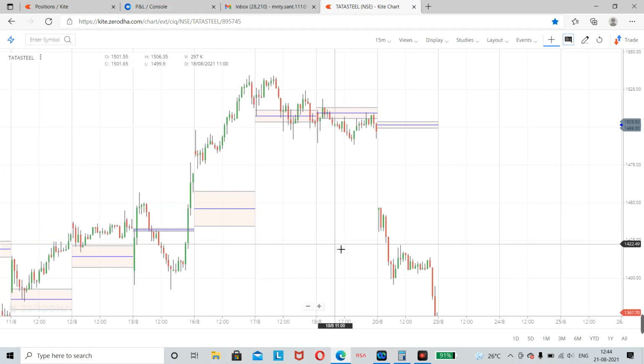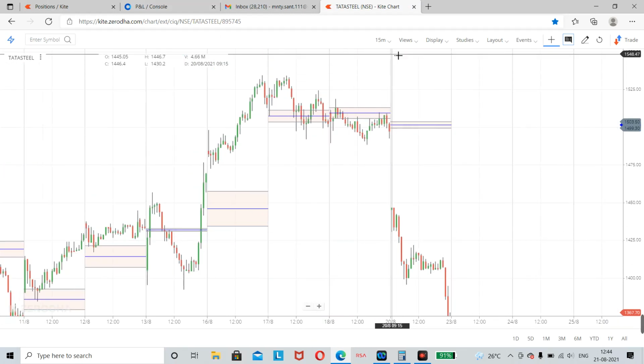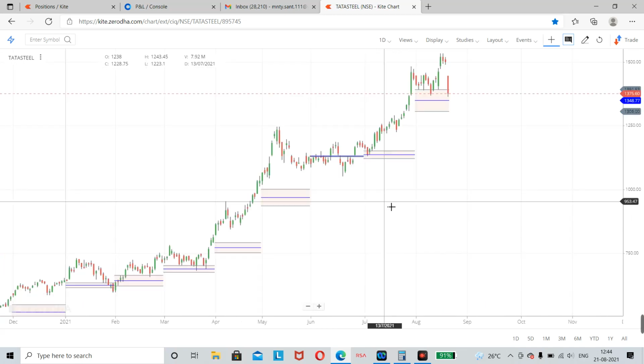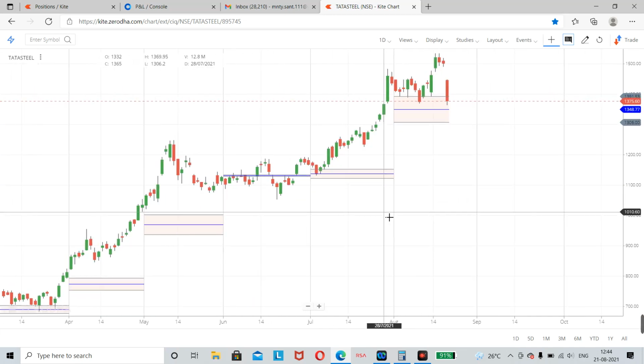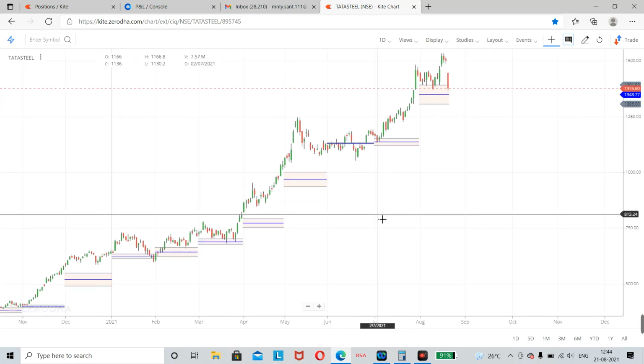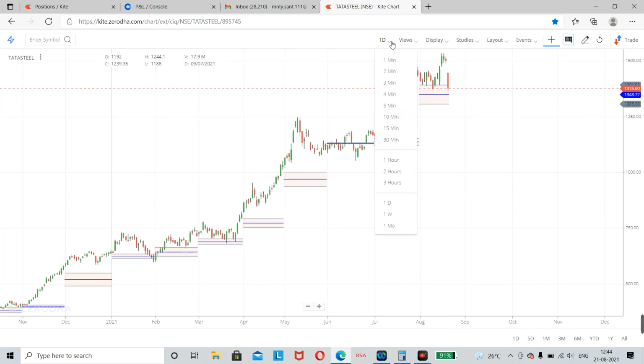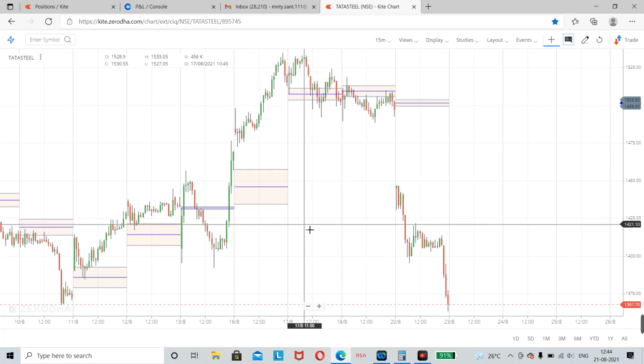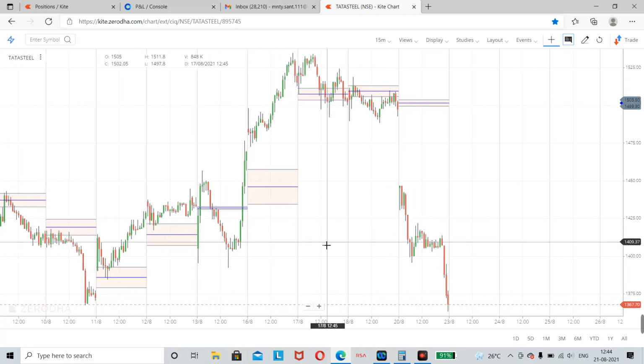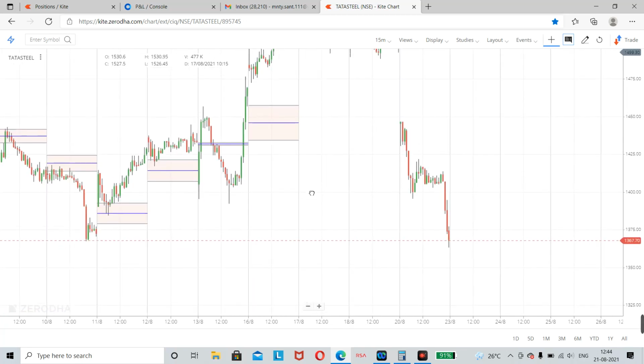If you look at the daily chart of Tata Steel, it is looking pretty bullish. But from the last 2 to 3 trading sessions, I found the key levels of Tata Steel not holding at all.